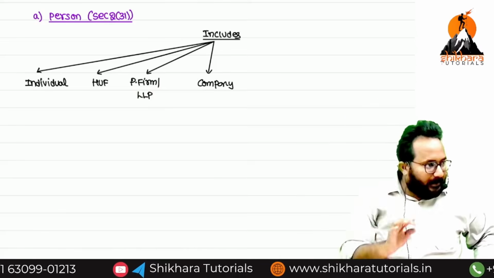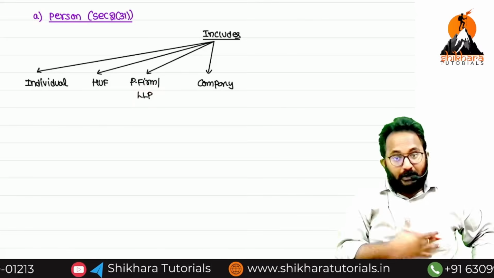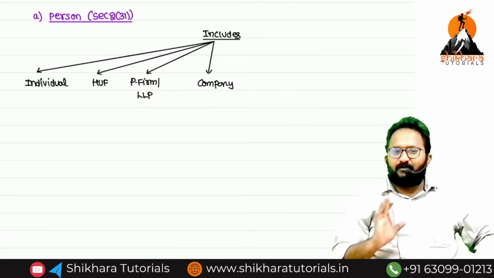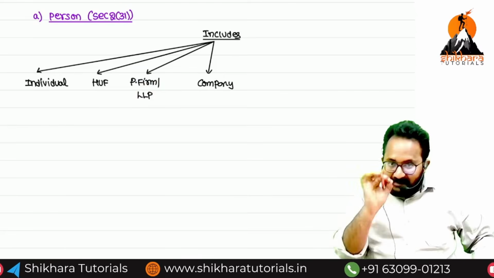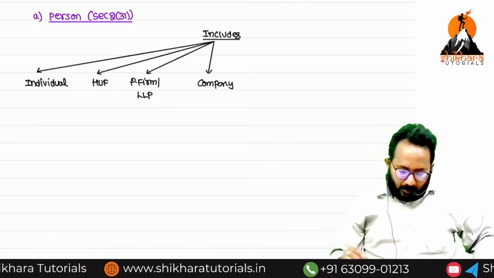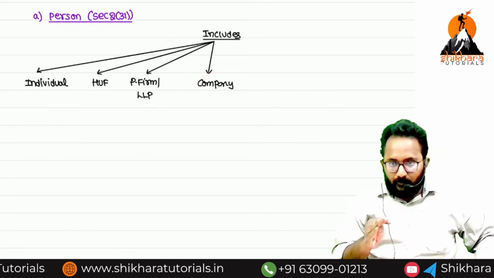It has features similar to a private company. Suppose 20 partners are there. Can I run a partnership firm? That is difficult. So that's why you can go with the LLP. It has similar features to which company? Private company. Now company means here we check only domestic or foreign.